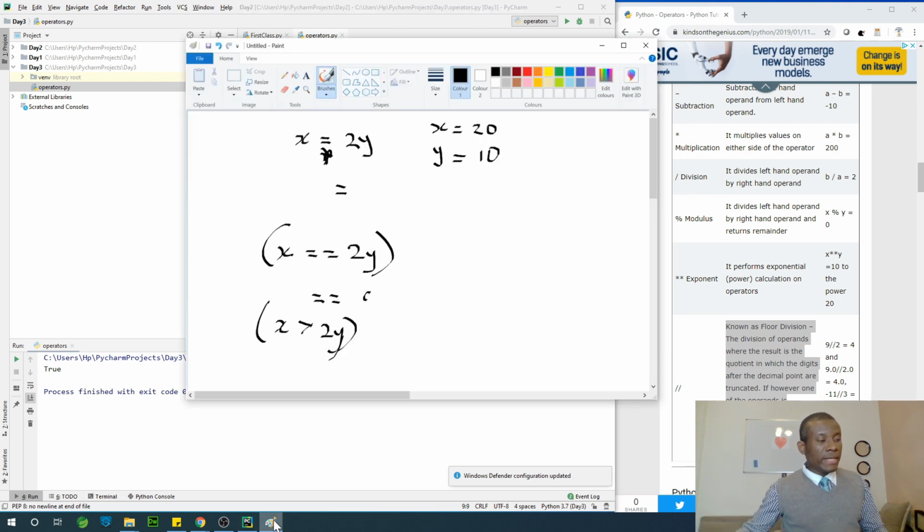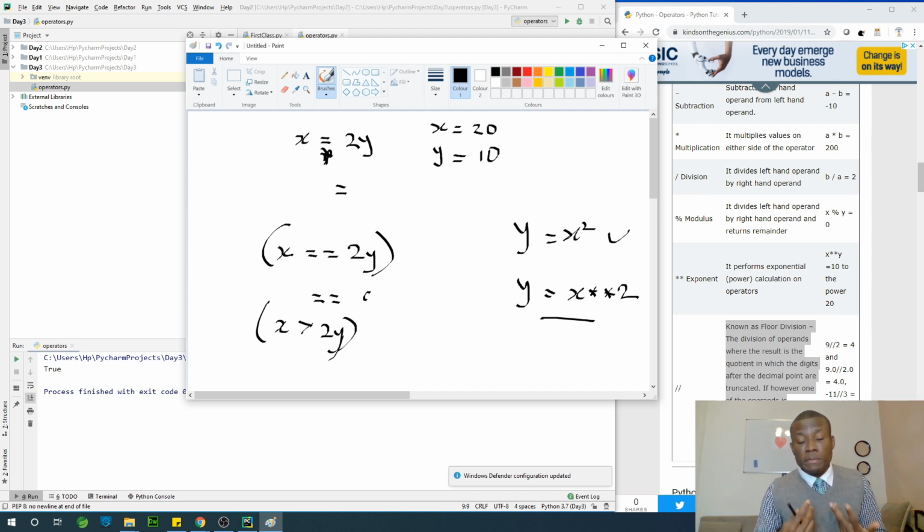If you have something like y is equal to x squared, right? In Python, you are going to say y is equal to x asterisk asterisk 2. So that is the same as this. That's the exponent operator. We also have the modulus operator. Modulus operator divides and returns the remainder.